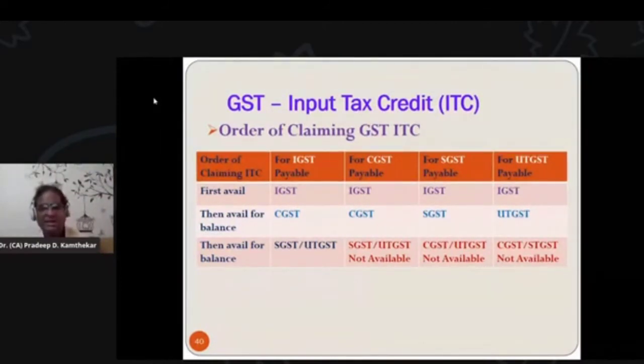Now coming to HGST, when HGST is payable, first again IGST is to be availed, and if IGST credit is not sufficient, then for balance HGST payable, HGST input tax credit is to be availed. Again here, for HGST, CGST and UTGST cannot be availed as input tax credit. And the last thing, for UTGST payable by a Union Territory dealer, first again IGST is to be availed as input tax credit, and for balance UTGST payable, UTGST credit of ITC could be availed, but no HGST and CGST could be availed. Let us see these examples.